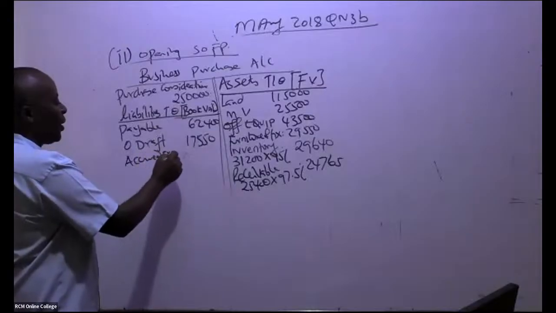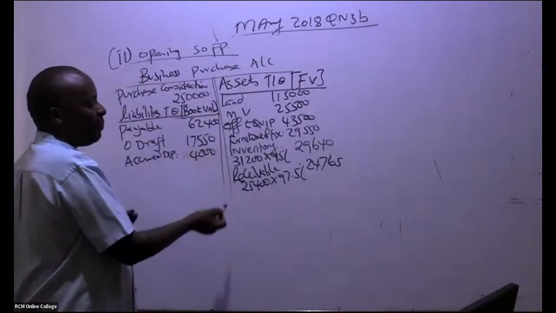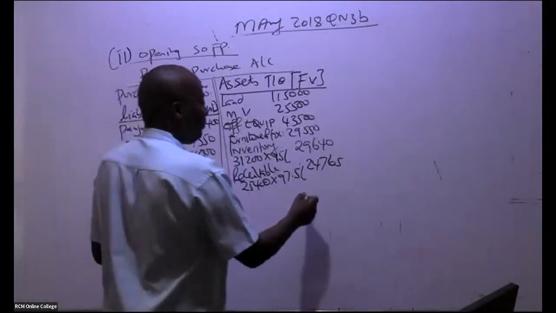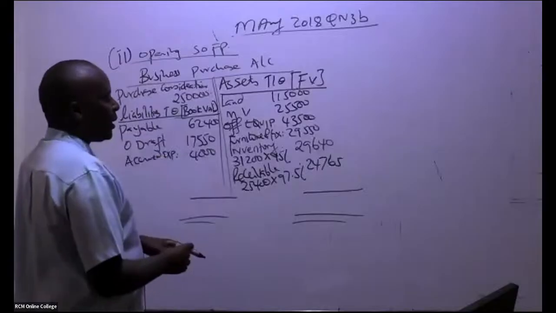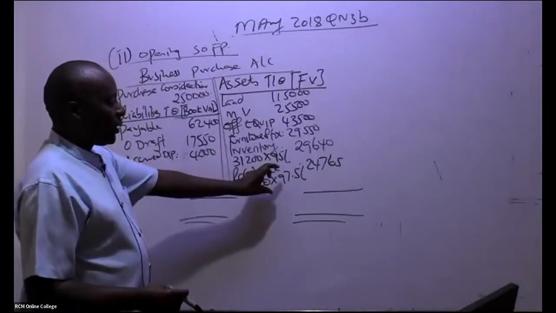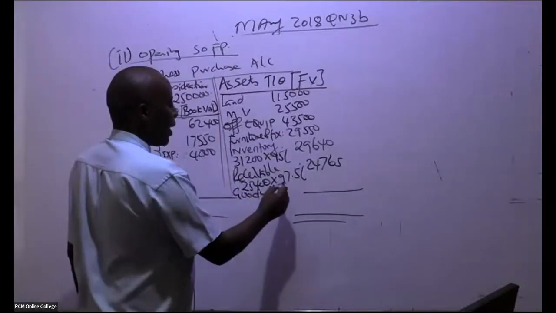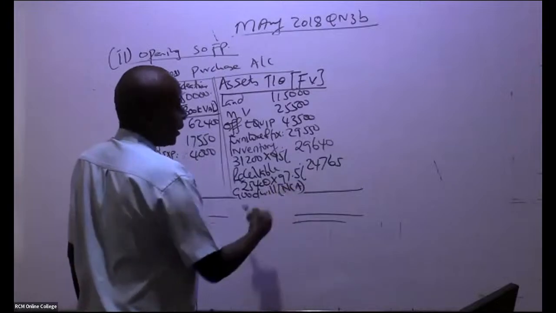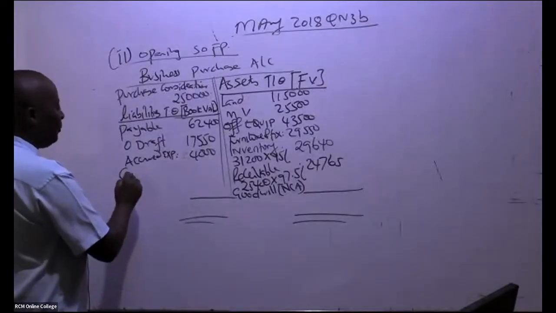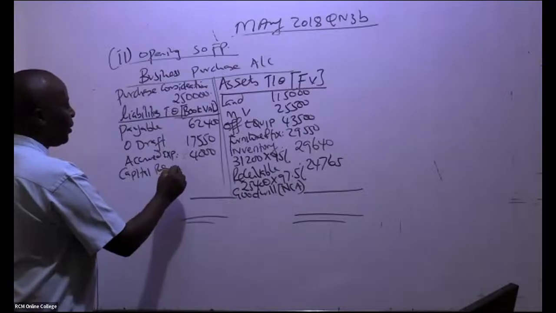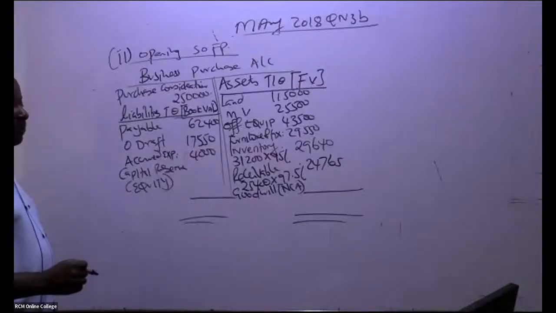Accrued expenses, how much do we have there? 4,000. And there were only 3, if you remember. So come and balance your thing here. If the balancing figure will be on this side, it is goodwill, and this will go as a non-current asset in the statement of financial position. If it will be on this side, it will be a capital reserve, which will go under equity.